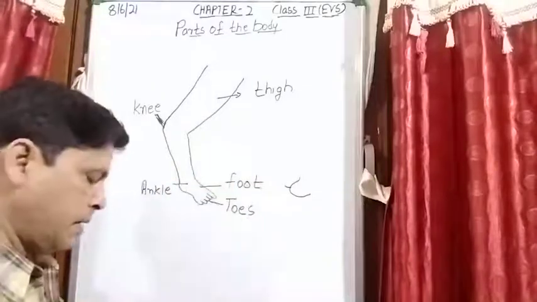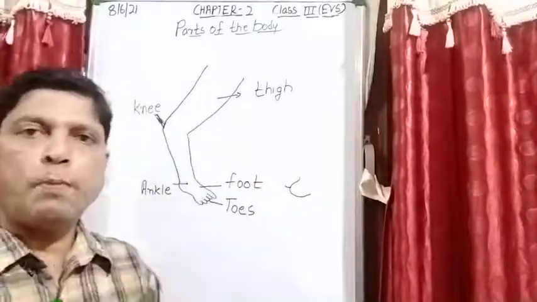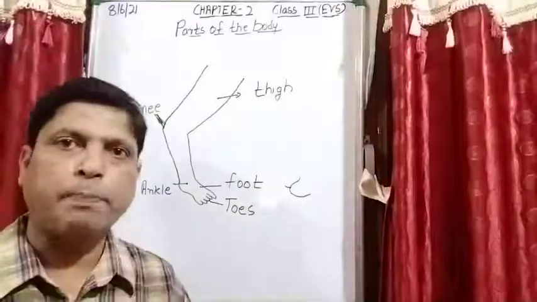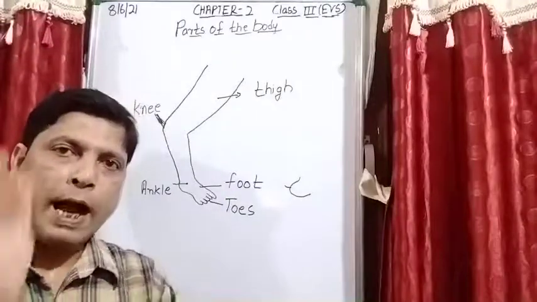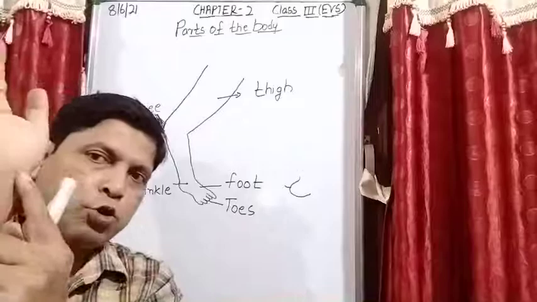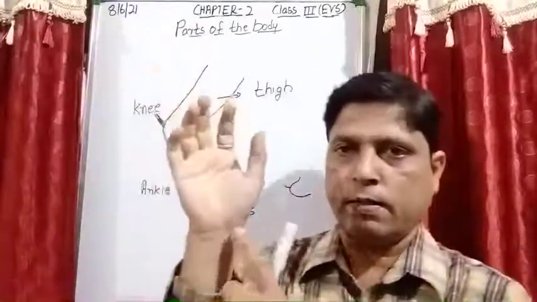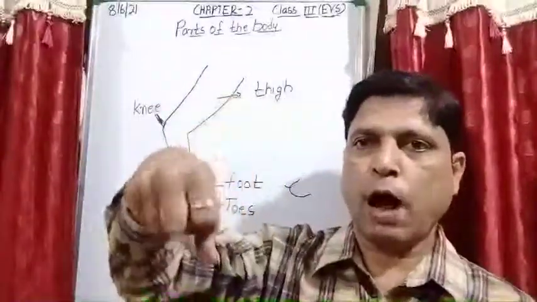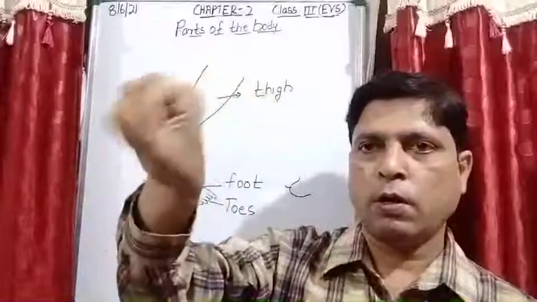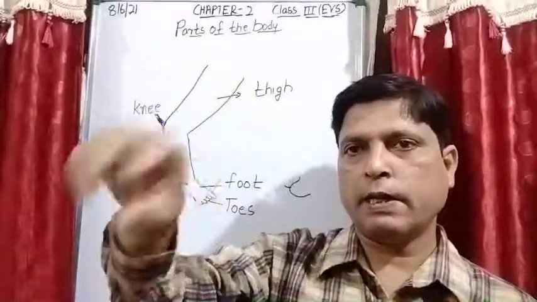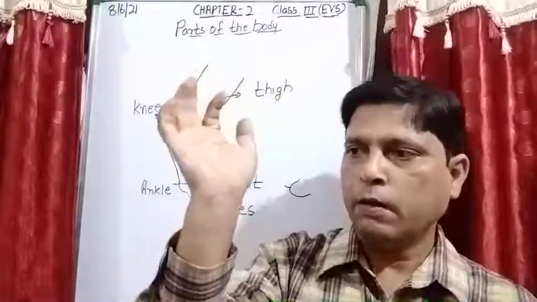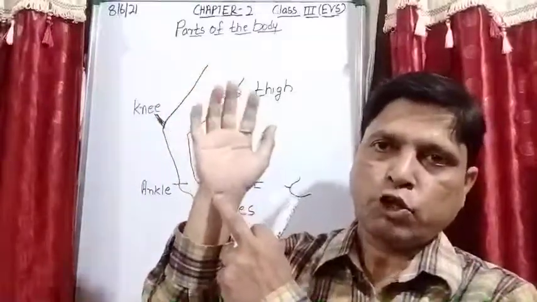For example, when I am explaining about the upper limb, I am talking about the hand. At that time this portion is known as wrist. Okay, so up, down, and clockwise, anti-clockwise you can turn this wrist portion.